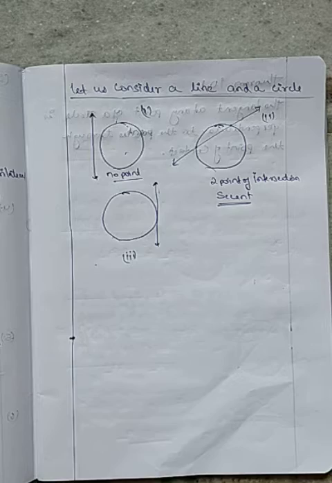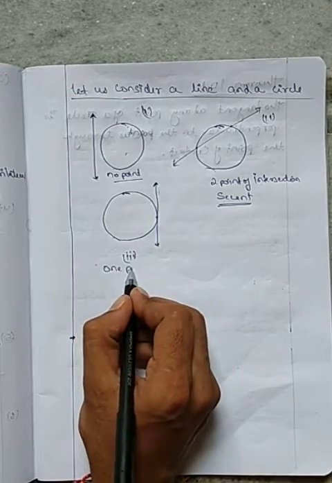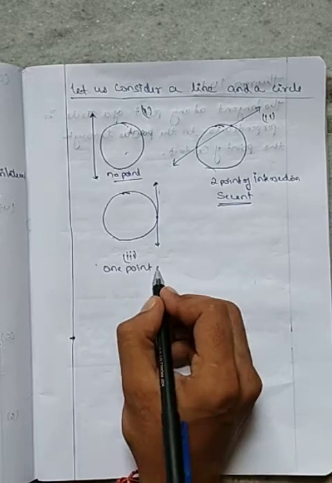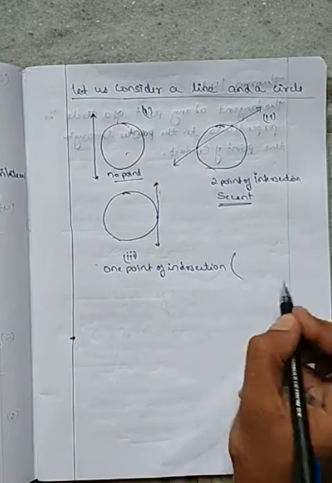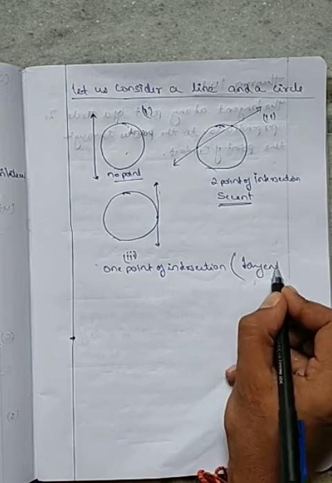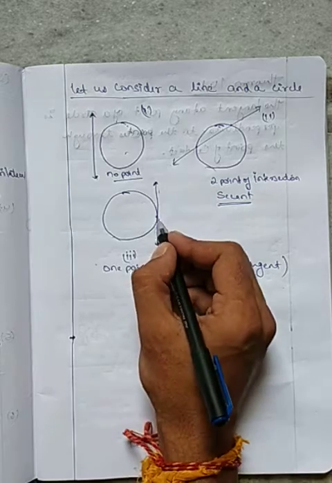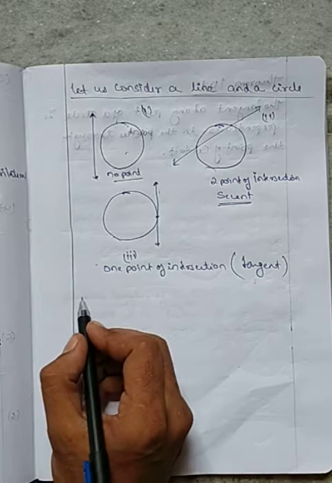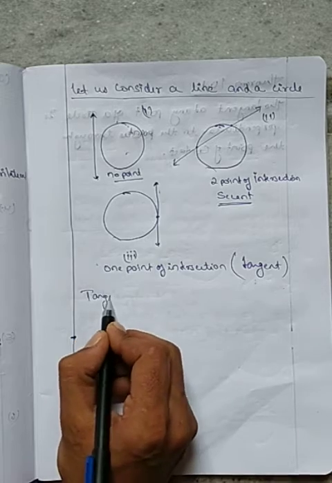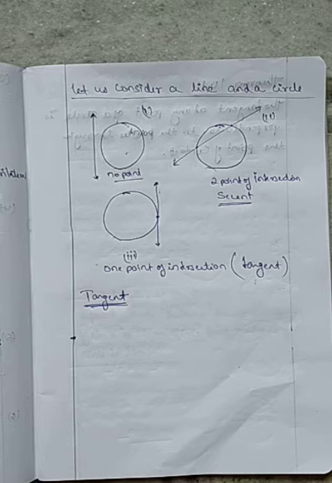And the third part, it touches it only at 1 point. So 1 point of intersection. We call it a tangent. When a line touches the circle or cuts the circle at only 1 point, we call it a tangent of the circle. So in class 10th, we will be studying the third part, that is the tangent. Our main focus will be tangents.